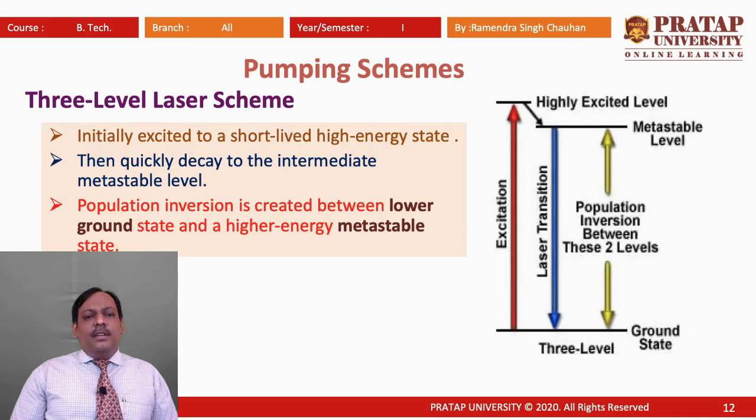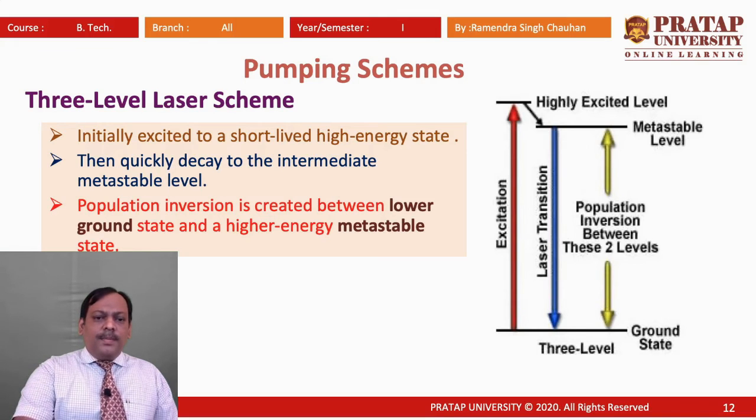When particles reach the meta-stable state, a population inversion is achieved between the meta-stable state and the ground state, because the meta-stable state has a greater lifetime. So particles get accumulated there, and the population inversion is achieved between the meta-stable state and the ground state. These two states take part along with the excited state. So a total of 3 energy levels are involved, and this is called the 3-level laser scheme.